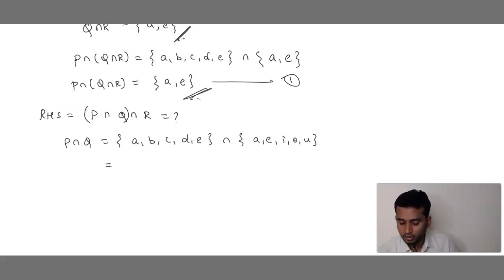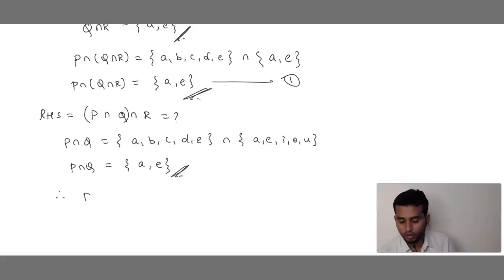Okay. Now P intersection Q. What is common in both? A is common. B, no. C, no. D, no. E, yes. It is there on both sides. So P intersection Q is AE.